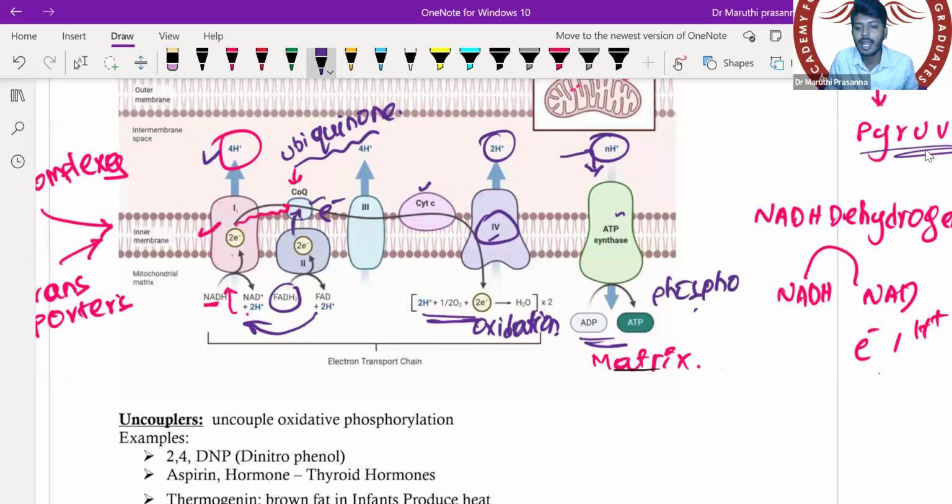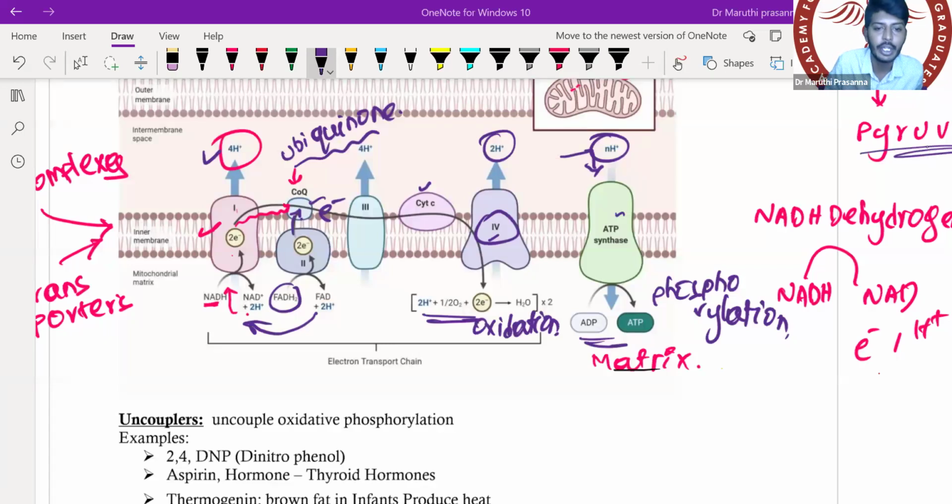Phosphorylation. Now, can oxidation occur without phosphorylation? Can it occur individually or should it occur together? In a normal individual, should oxidation and phosphorylation happen separately or together? They should always occur together. When oxidation and phosphorylation occur together, we get energy, ATP. They should not be separated. So we have oxidative phosphorylation.